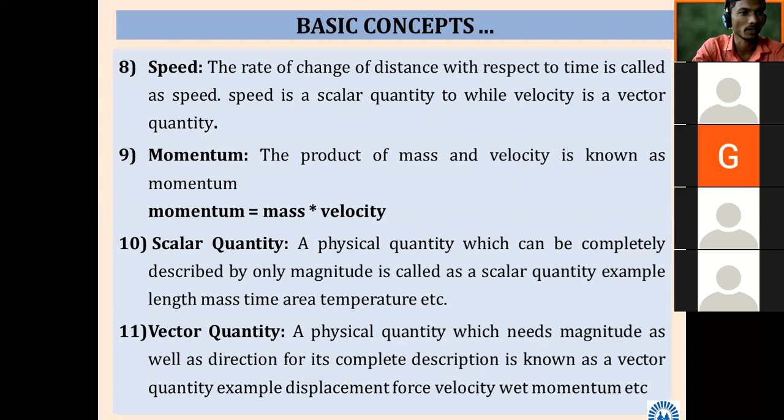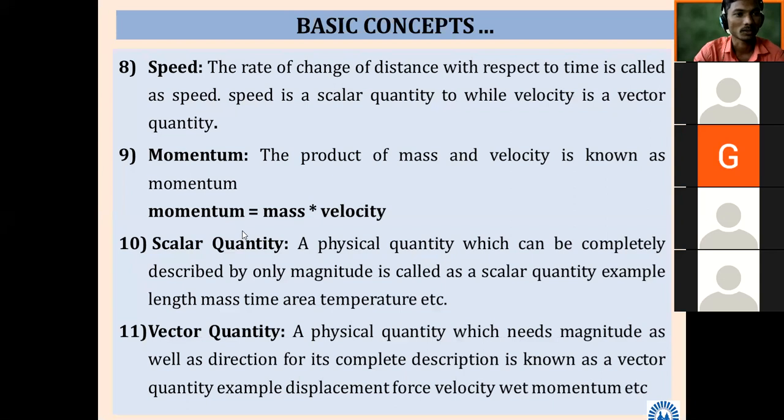Speed is the rate of change of distance with respect to time. Velocity is a vector and speed is a scalar quantity.